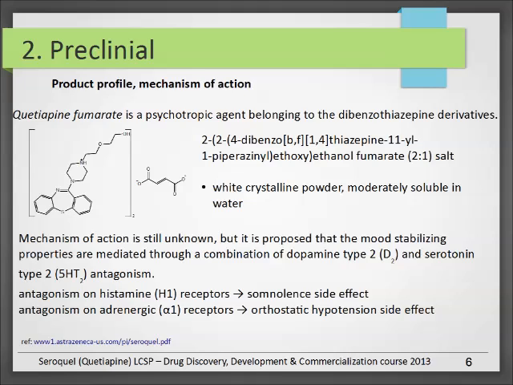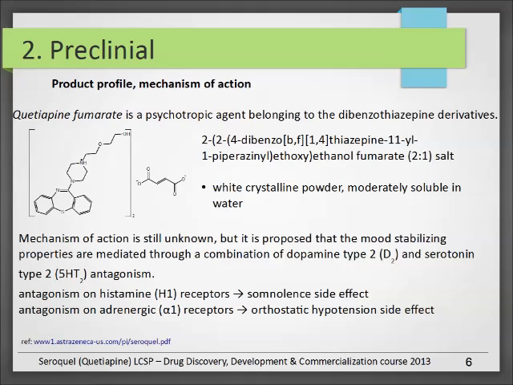Now let's talk about the preclinical phase. The drug itself is quetiapine fumarate. It's a psychotropic agent belonging to the dibenzothiazepine derivatives. You can see the chemical structure and the chemical name here. It's a white powder, moderately soluble in water.